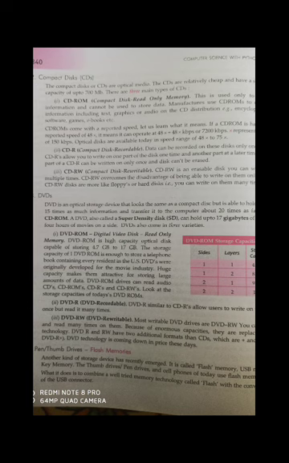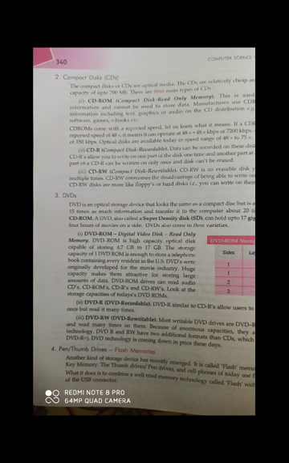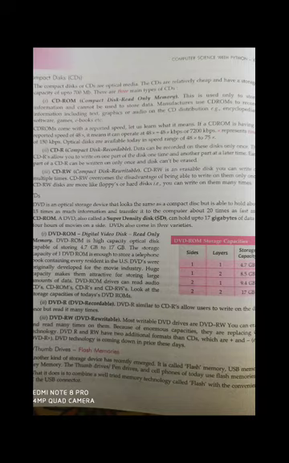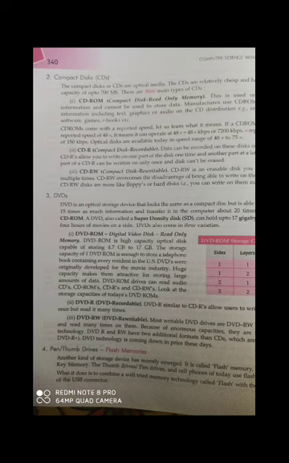Now the fourth topic is the pen drive, thumb drive. These are called flash memories. Normally your pen drive, your mobile memory cards, all of these are examples of flash memories. These are also called solid state memories. You can store the data and erase the data. You can connect it with your laptop or desktop, transfer the data, and copy the data into a file. Nowadays it is very common and used in large amounts.